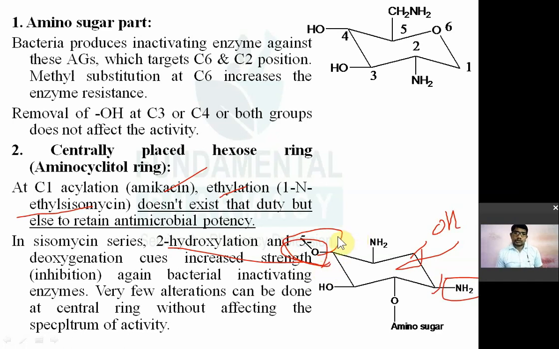So very few alterations can be done to a central ring without affecting the spectrum of activity.